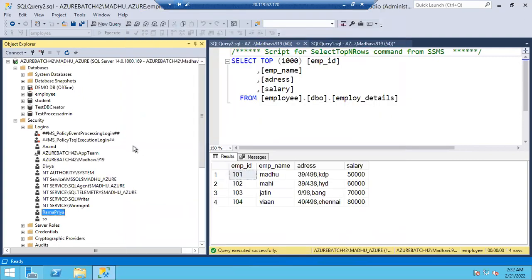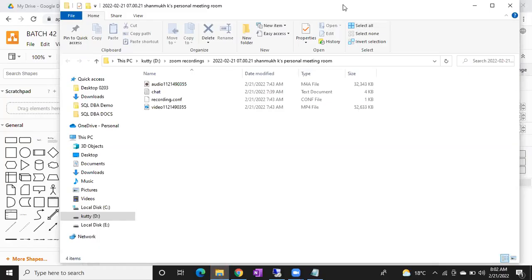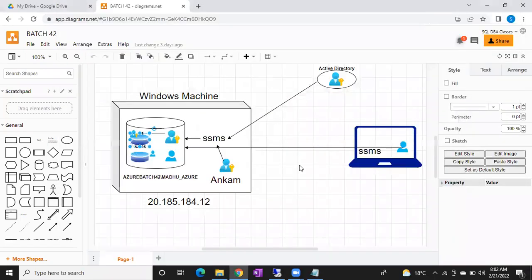Okay, so let's create a new login. One new login seeking read permissions, guys. One new login comes to us. Let me select one participant, Dhanunjay. Let's go with Dhanunjay this time. Dhanunjay is a developer. He just simply raised, hey, DBA team, can you please give me select permission?